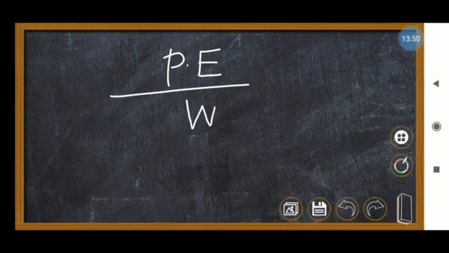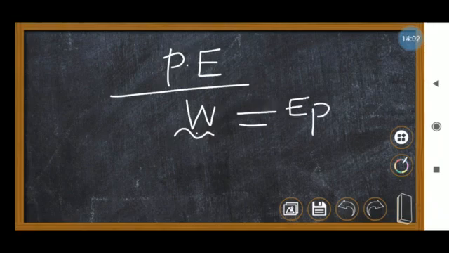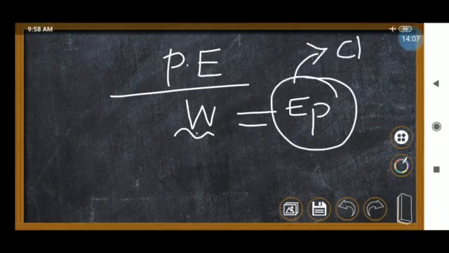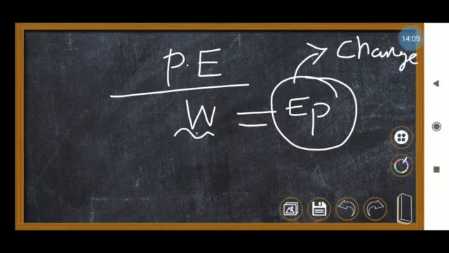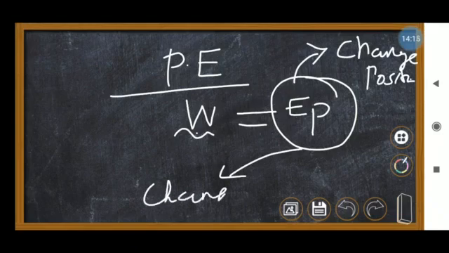Whenever work is done on any object, some energy is stored in that object. That energy is equal to potential energy. So potential energy depends on change in position, change in height.